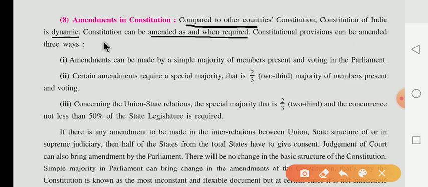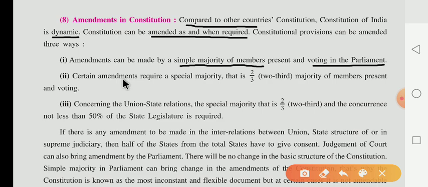Constitutional provisions can be amended in three ways. It means there are three ways in which an amendment is done in our Constitution. First, an amendment can be made by a simple majority of the members present and voting in the Parliament. This is the first way we can amend our Constitution.